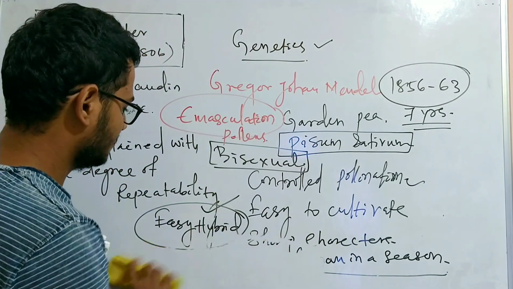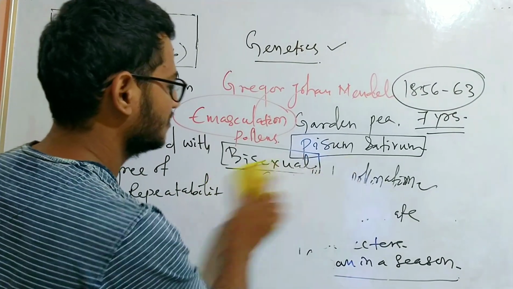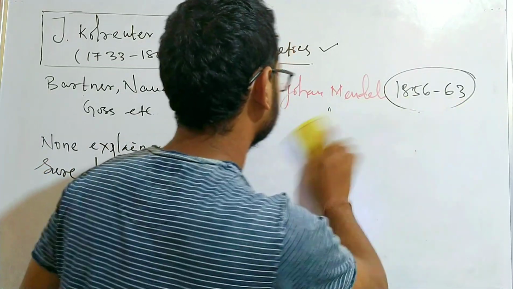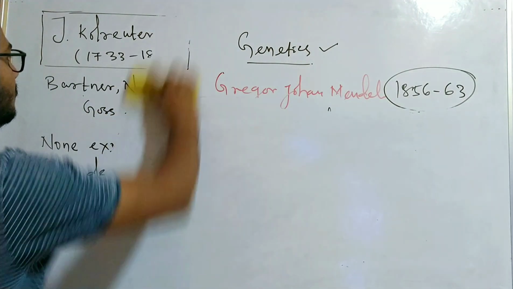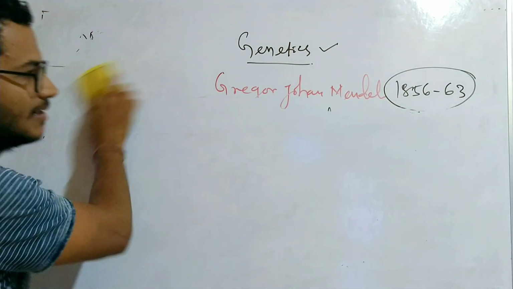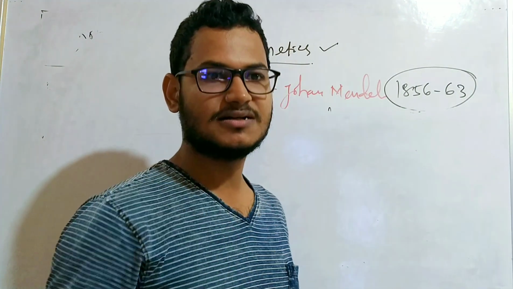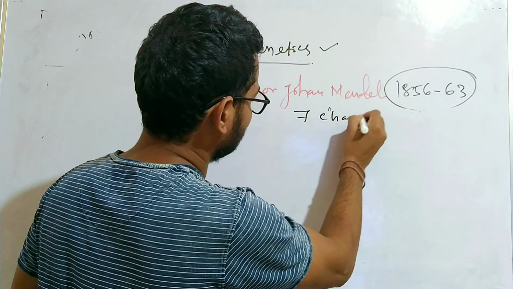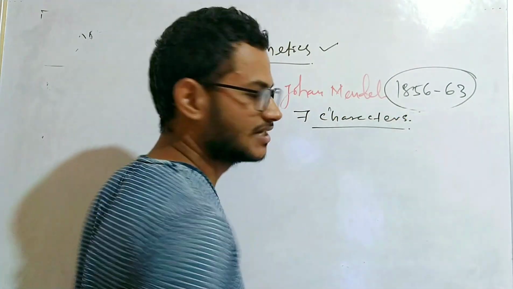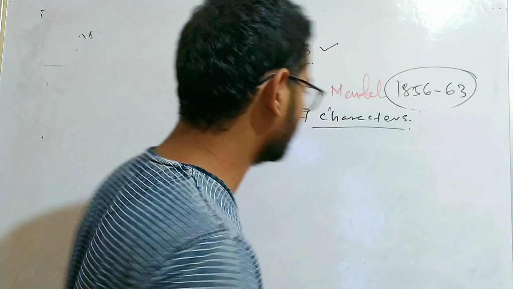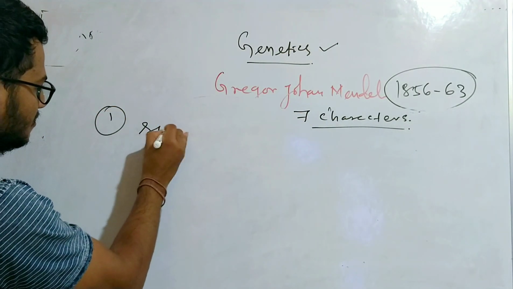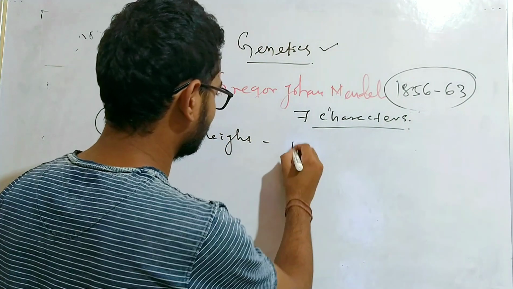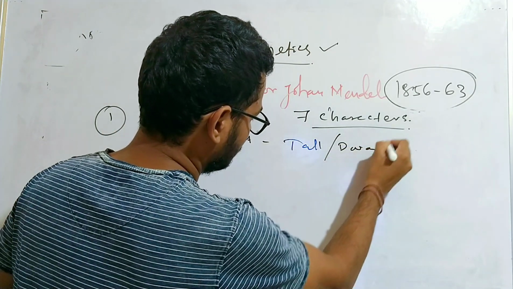So now let's see what are the contrasting characters taken by Gregor Johann Mendel on a pea plant. During his experiment, he took different characters of the pea plant, particularly 7 characters. Number 1 is the stem height. The character may be tall or dwarf.